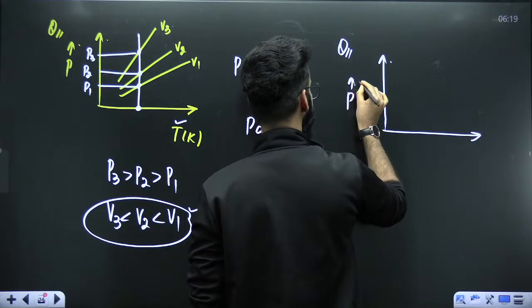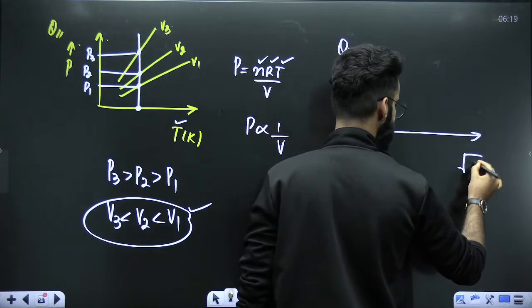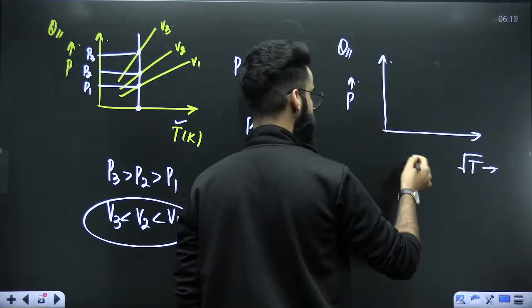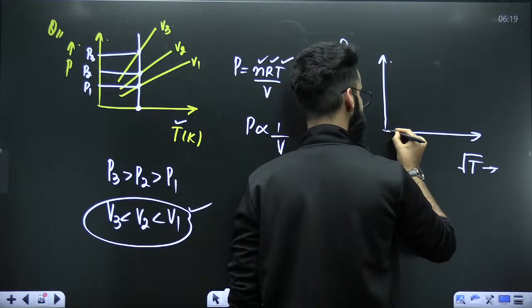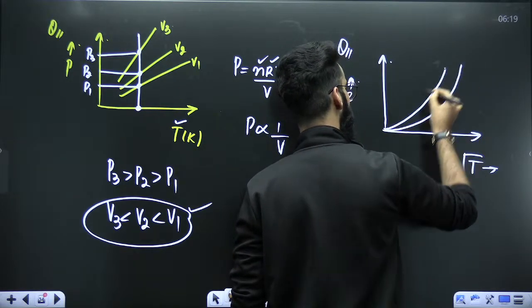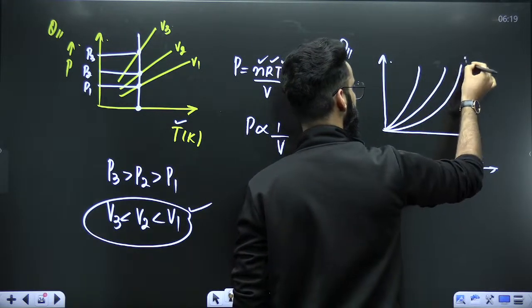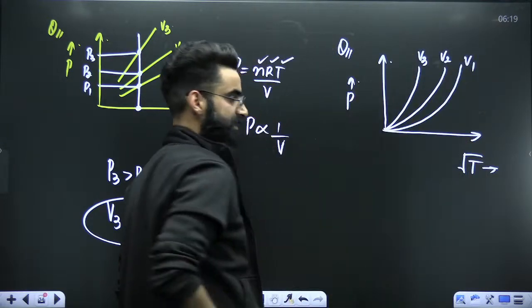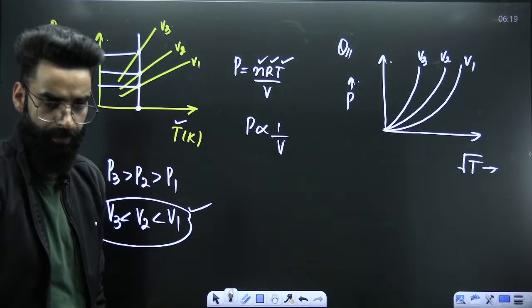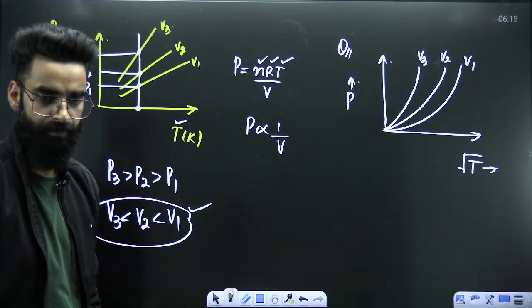It's pressure versus square root of temperature. One graph, one more graph, and one more graph: V1, V2, and V3. Do tell me the relation between V1, V2, and V3 afterwards, not now.